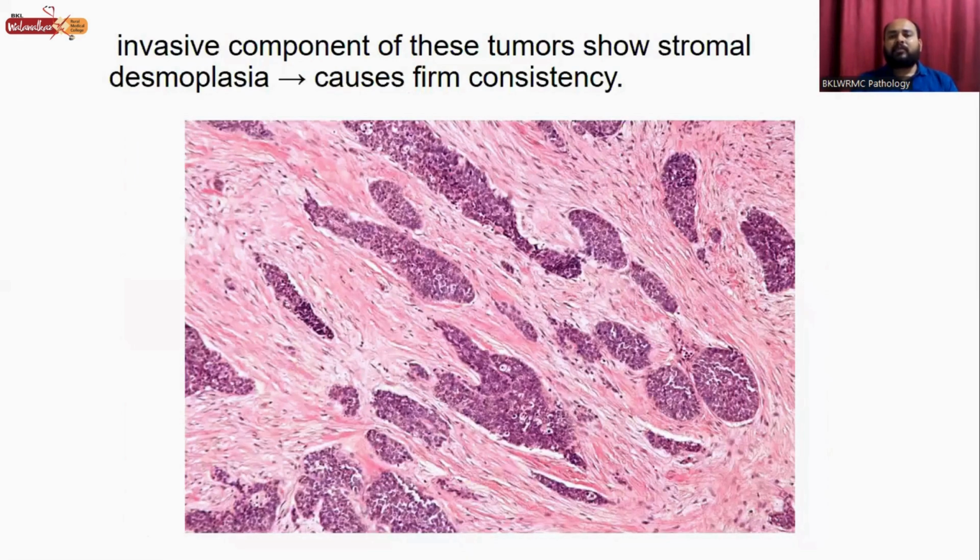The invasive component of this tumor also shows stromal desmoplasia. It is one of the features of this adenocarcinoma. So it causes firm consistency. So all these are the nests and islands of the tumor cells, and in between them, this is the stroma showing desmoplasia.